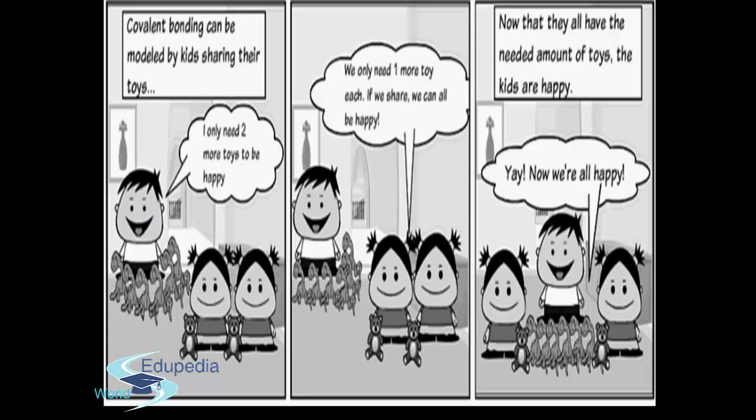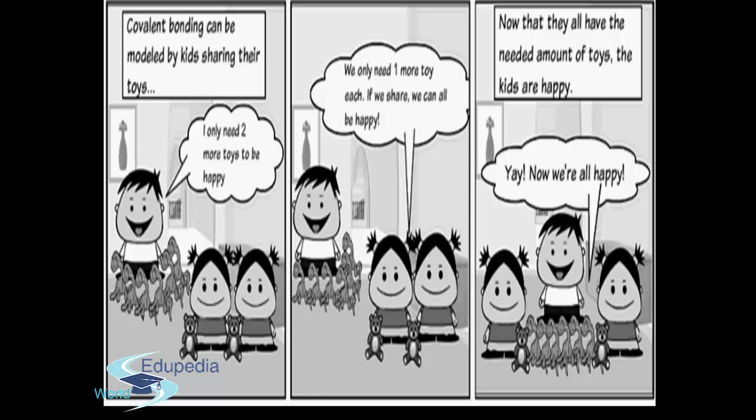For example, you can see here there are 3 kids. One, Shaggy, says, I only need 2 more toys to be happy. And Lily and Billy say, we only need 1 more toy each. If we share, we can all be happy.